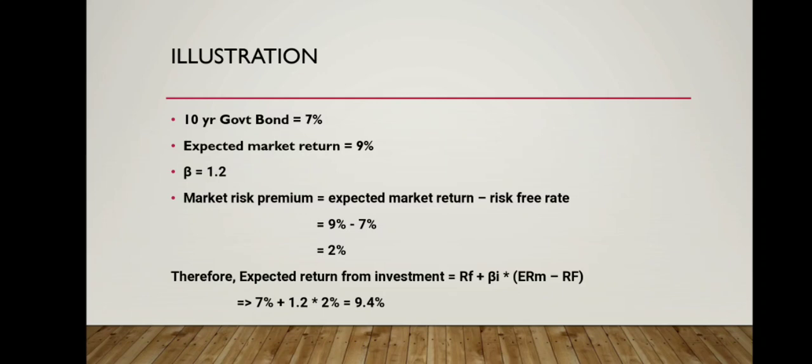Therefore, the expected return from investment is equal to risk-free plus beta of investment into expected return of market minus risk-free rate. So when we substitute in the formula, 7% plus 1.2 into 2%, the answer will be 9.4%.